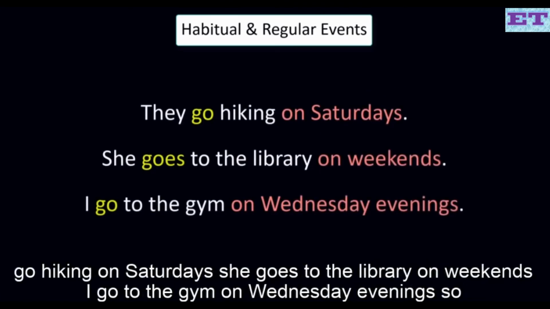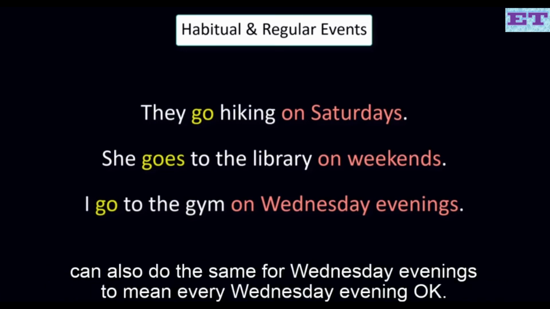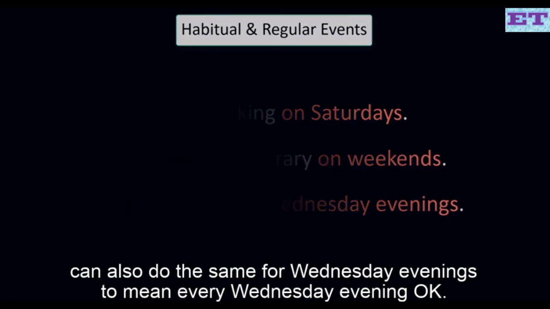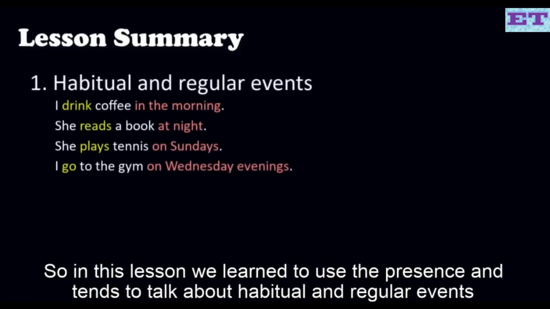They go hiking on Saturdays. She goes to the library on weekends. I go to the gym on Wednesday evenings. So as you can see in these examples, we can add an S at the end of weekend to mean every weekend. And we can also do the same for Wednesday evenings to mean every Wednesday evening. Okay, so in this lesson, we learned to use the present simple tense to talk about habitual and regular events.